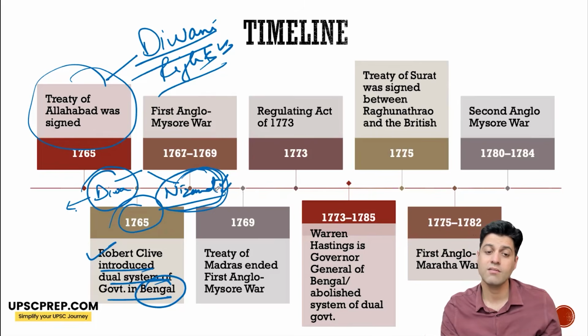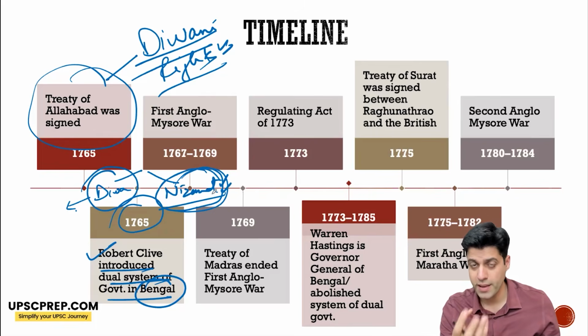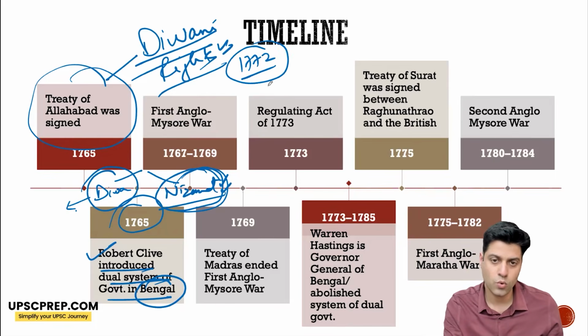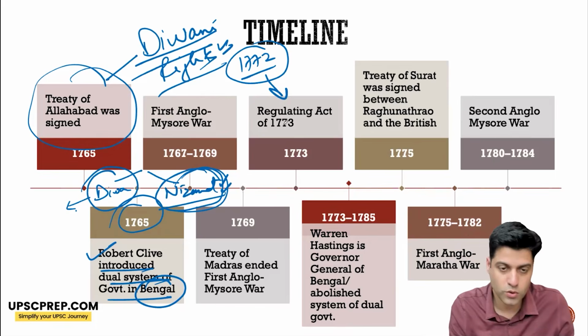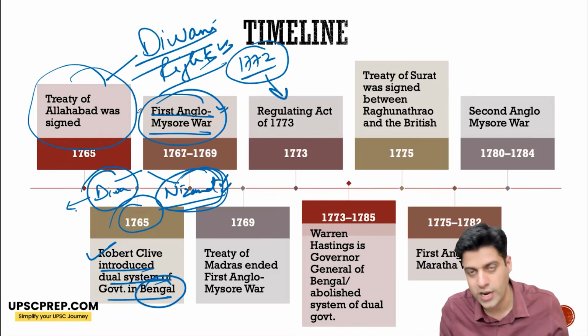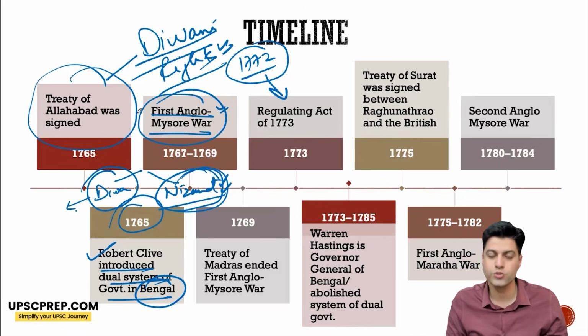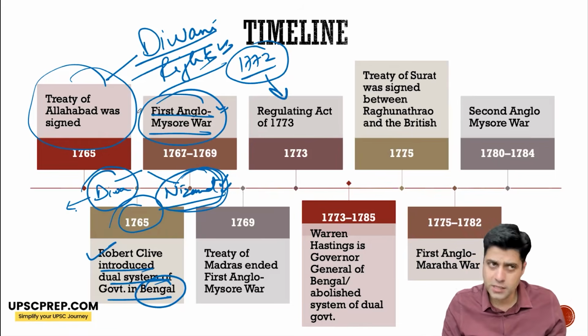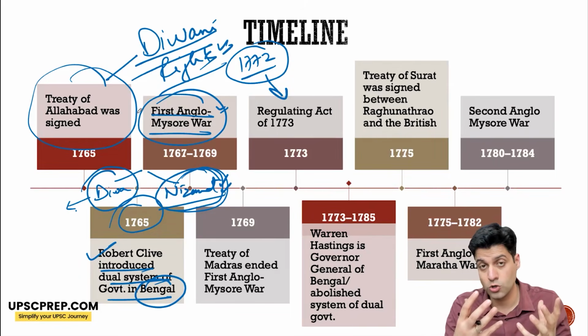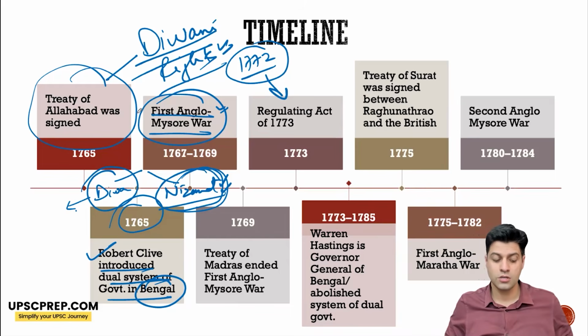On the other hand, Nawab has all the responsibility but no power, because no revenue. So this system persists till 1772-73. Okay. Only after the Regulating Act things change. I'll talk about it. So as I said, Hyder Ali, the First Anglo-Mysore War happens in 1767 to 1769. There are multiple reasons for it. That there is a growing power like Mysore, and Hyder Ali is asserting his influence in the area.